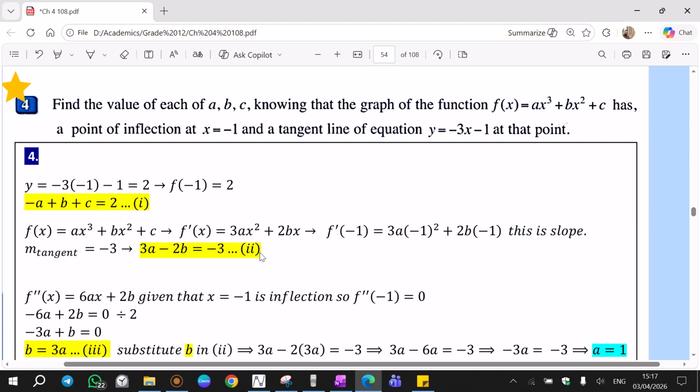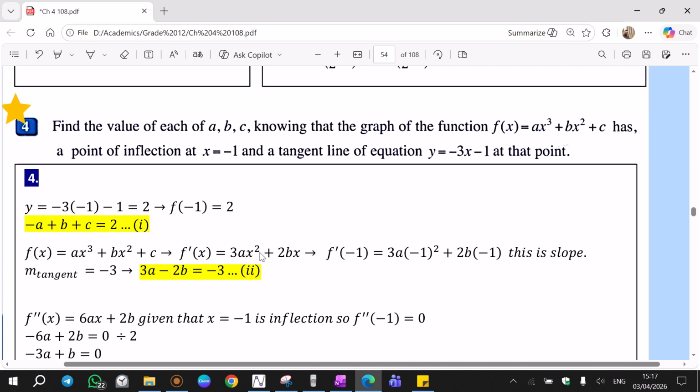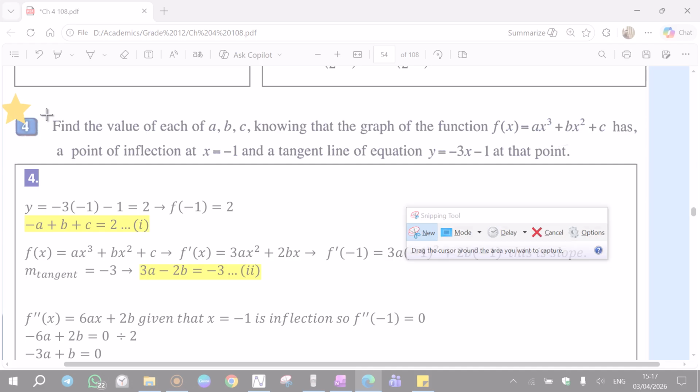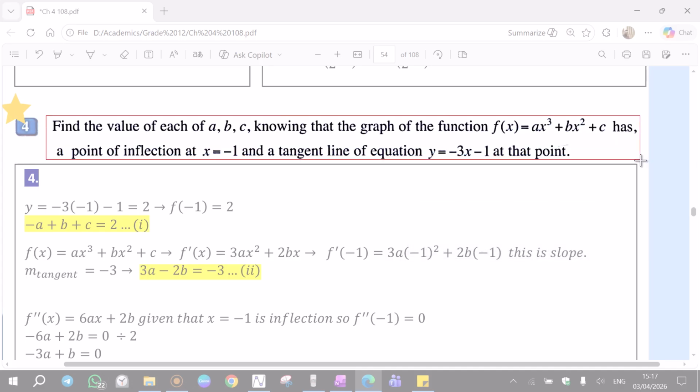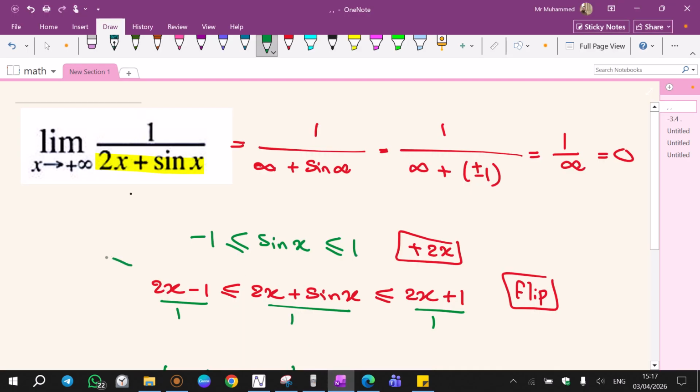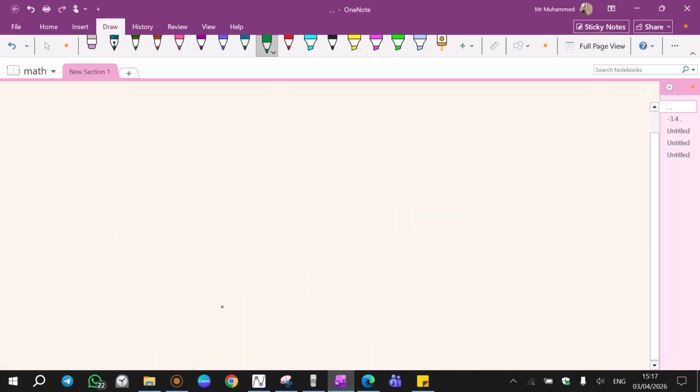An amazing question. This question at the partial test is amazing. There have been a lot of Wizari questions with the same idea as this question. Now we're going to solve this one properly on the notebook. This is a great question.